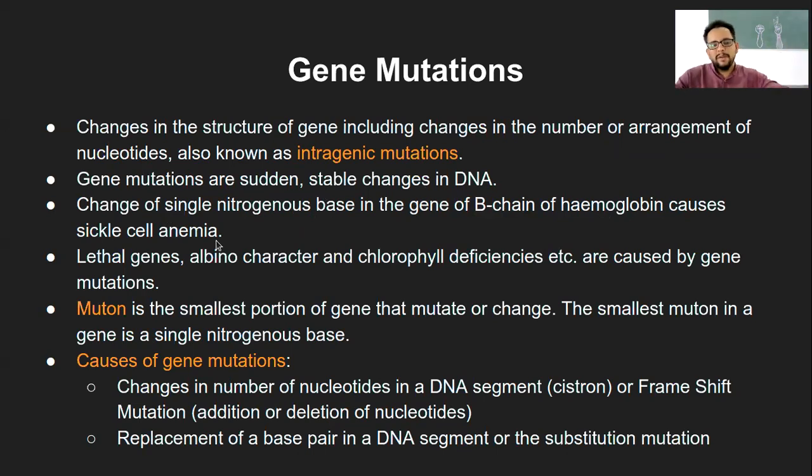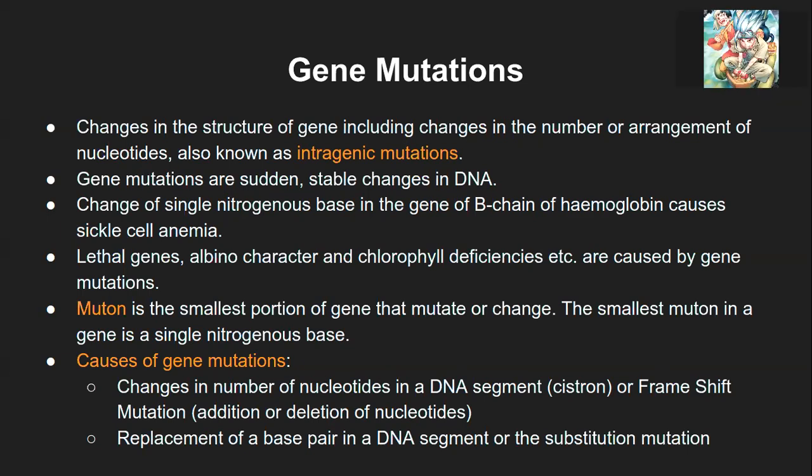We know there is normal hemoglobin and there is sickle cell hemoglobin, which is a mutated form of the gene. So there is just one single nucleotide base pair which is changed, and that one nucleotide base can cause sickle cell anemia, which is decreased oxygen-carrying capacity of the hemoglobin.